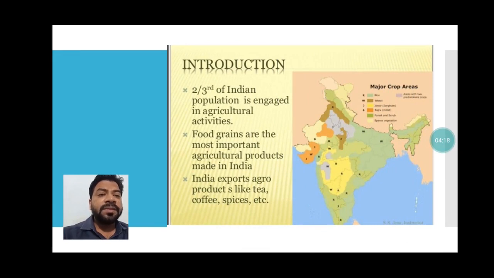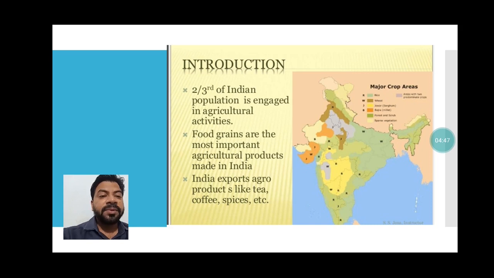If we talk about our India, in our country, and not in our country only, students, in Russia also 85% population are engaged in agriculture. So two-thirds of the Indian population is engaged in agricultural activities. Food grains are the most important agricultural products made in India. India exports agro products like tea, coffee, spices, etc.